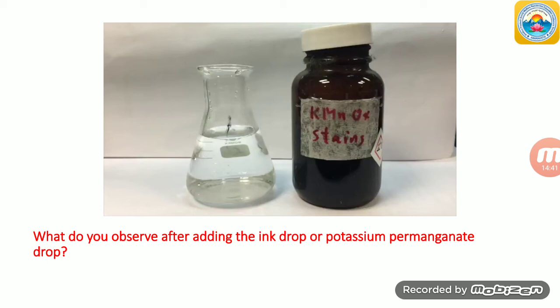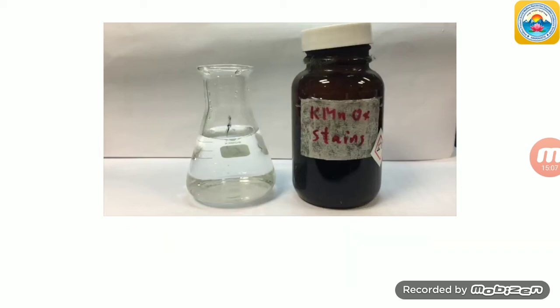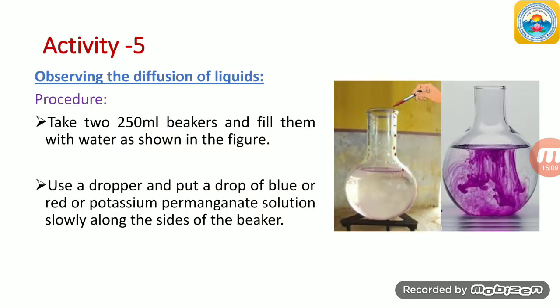If we add a drop of potassium permanganate in water, we see that the potassium permanganate diffuses very fast in the solution. The solution here is nothing but water. Within a short period of time, the entire solution gets colored, like this.